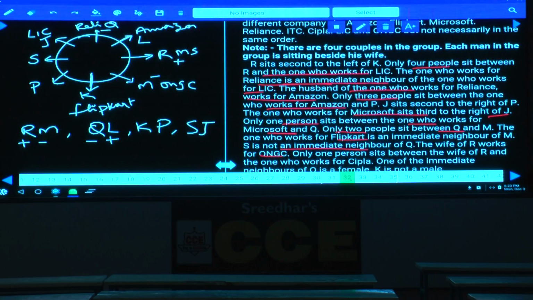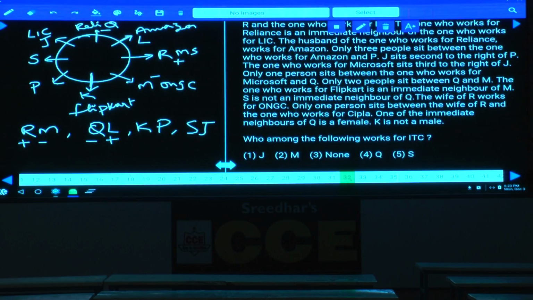Then the wife of R works for ONGC. Only one person sits between the wife of R and Cipla. Wife of R is ONGC. And between ONGC and Cipla there must be exactly one person, and Cipla must be at this place.